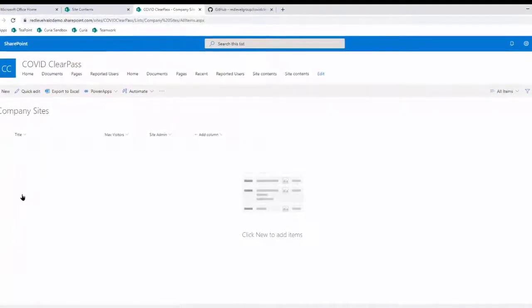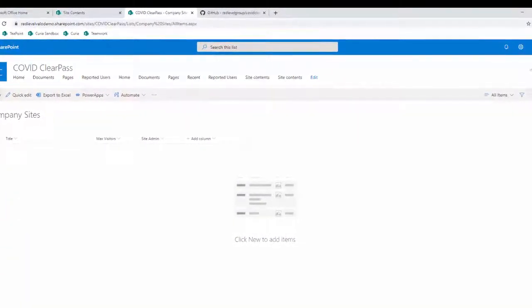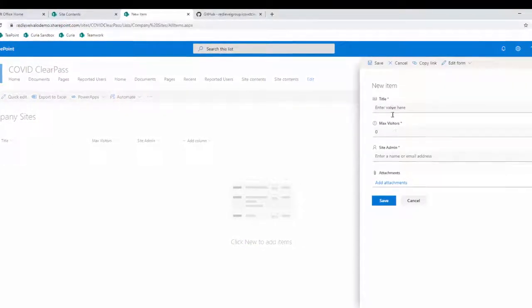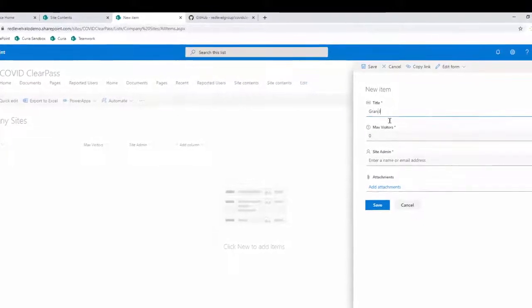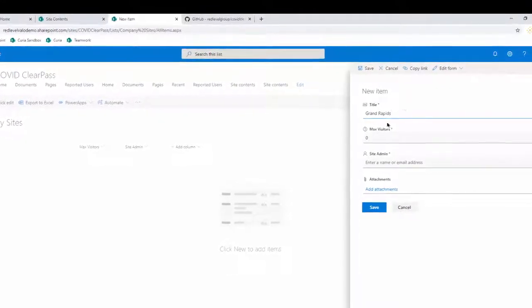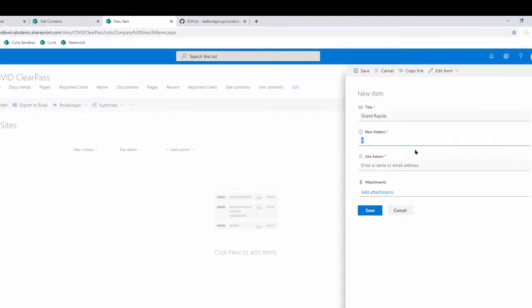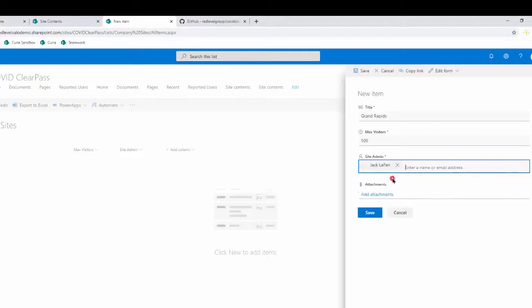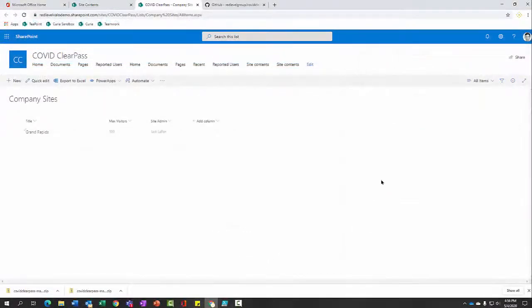Under Company Sites, this is where you can add the location. If you have multiple locations, or if you have separate buildings, this is where you can make those entries. Under title, you'll give it the location name and the max number of visitors that should be allowed at one time. I'll say 500. And then also the admin who will get notifications. Hit save, and you have your first location.